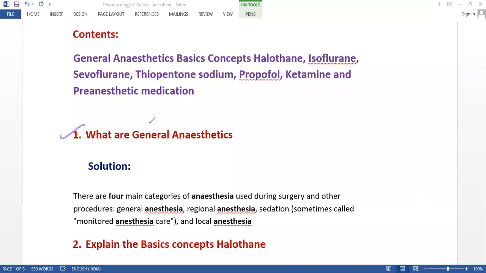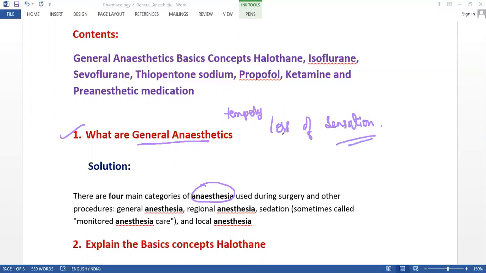So let's begin with the first question: what are general anesthetics? In the previous chapter, we discussed local anesthetics. Here, a general anesthetic is used at the time of surgery to reduce pain, to cause a temporary loss of sensation of the body.